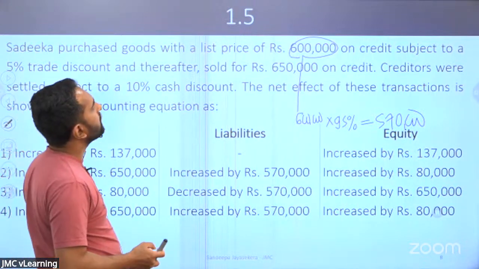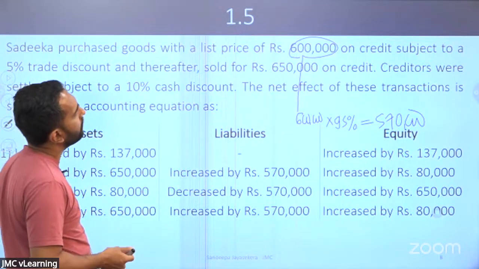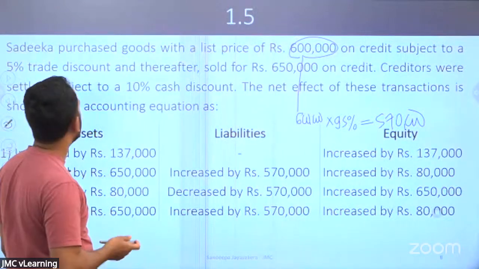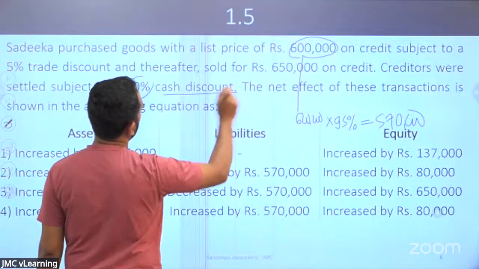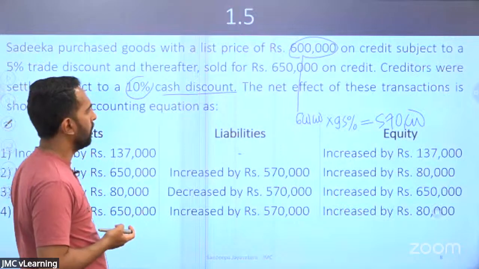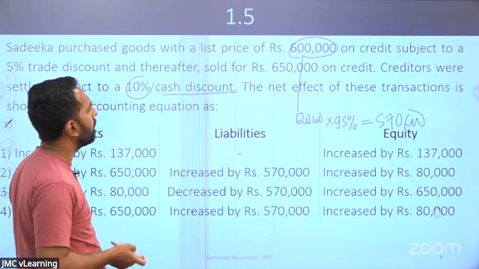Thereafter sold for rupees 650,000 on credit. You have sold it for 650. Creditors settled subject to a 10% cash discount. Creditors are being settled subject to a 10% discount. The net effect of these transactions is to be shown in the accounting equation.